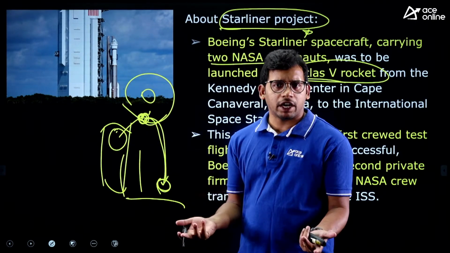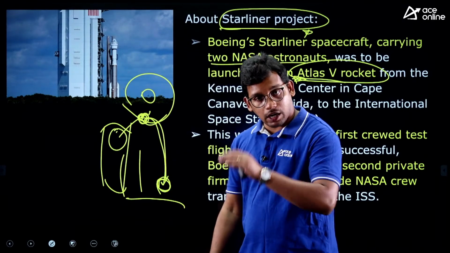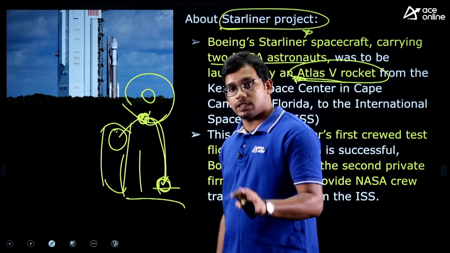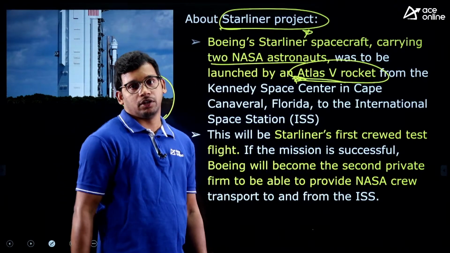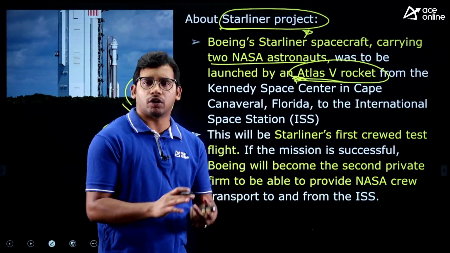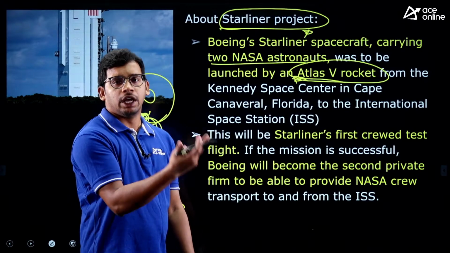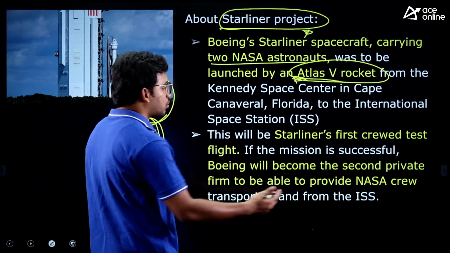It may fire up and all. So that's why 99% of the satellites come back and land on the sea. But this Starliner is going to land on the land itself, right? So such a success thing. So they can save a lot of money if it is able to land on the actual land, right?